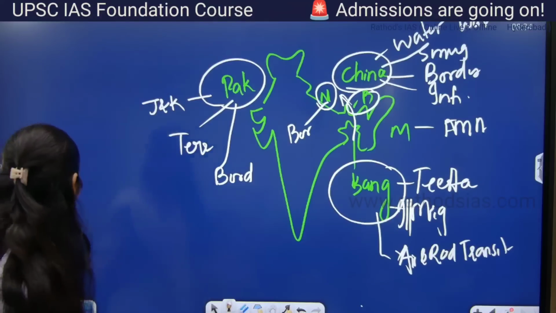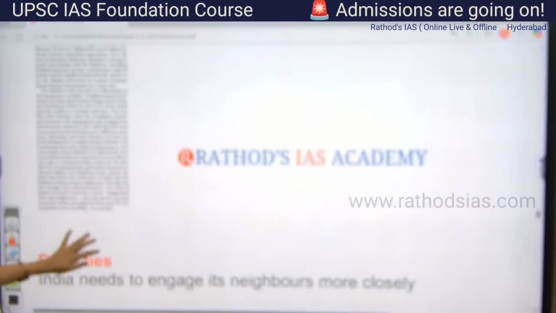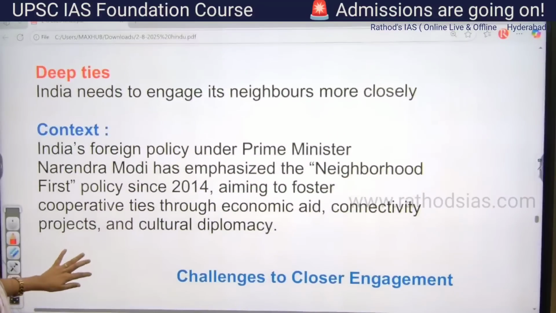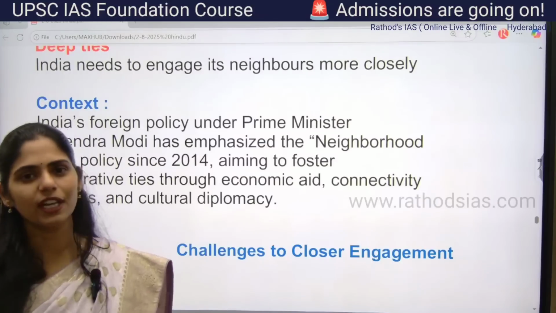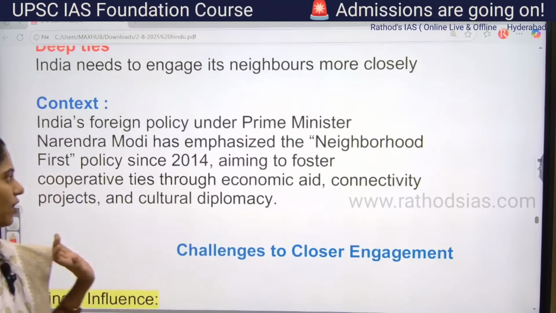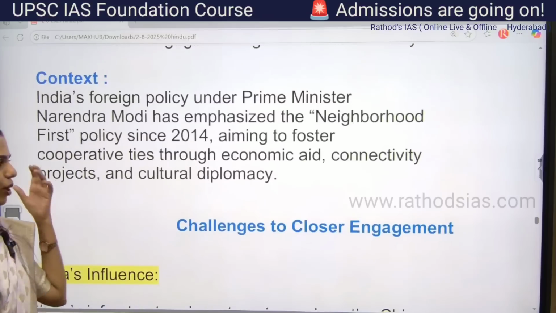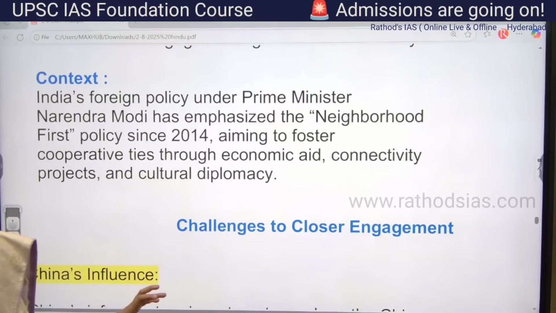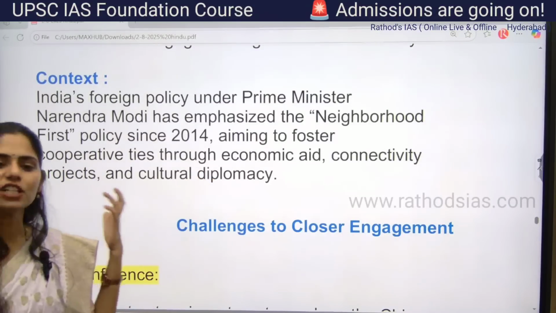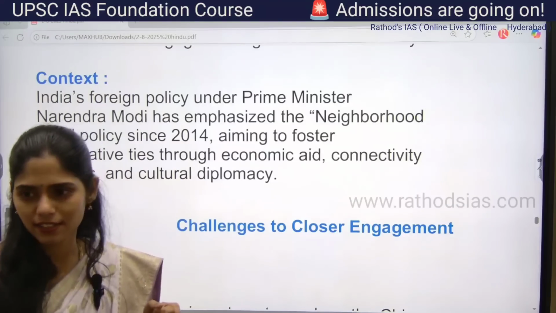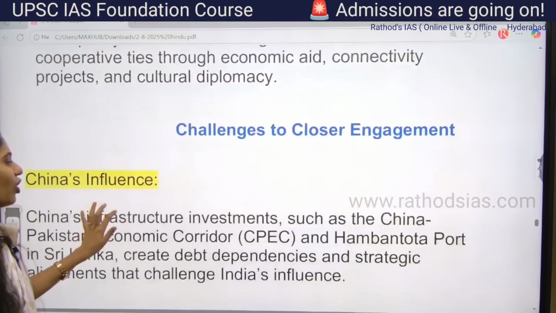No, right? So now let us see this article clearly from all countries' point of view. So here is India's foreign policy under Narendra Modi. He mainly focused on neighborhood first policy. That is nothing but giving importance first to our neighboring countries compared to other countries, so that we can have proper cooperation, proper connectivity, proper economic aid, and proper cultural diplomacy with all these countries. But we are having a lot of challenges.